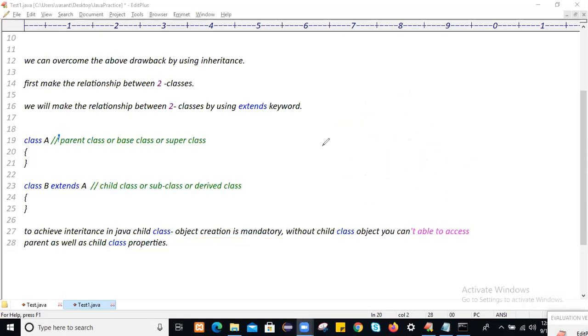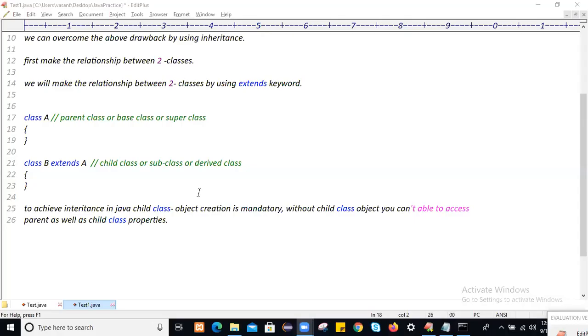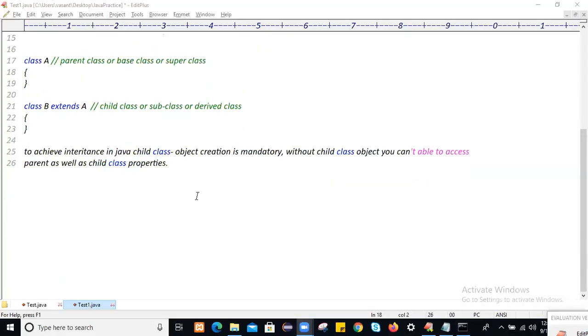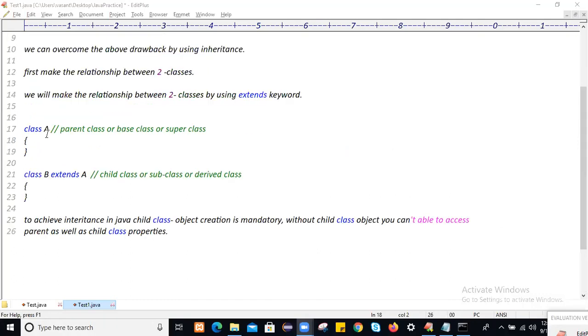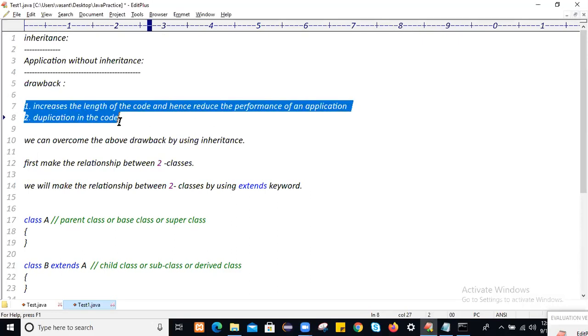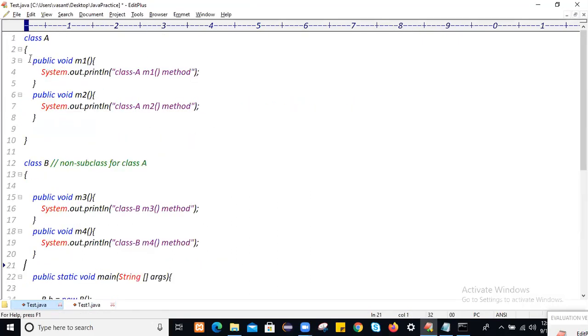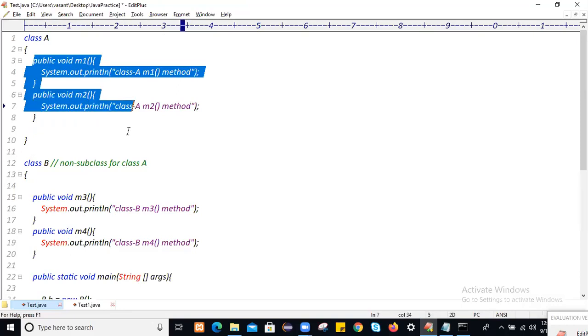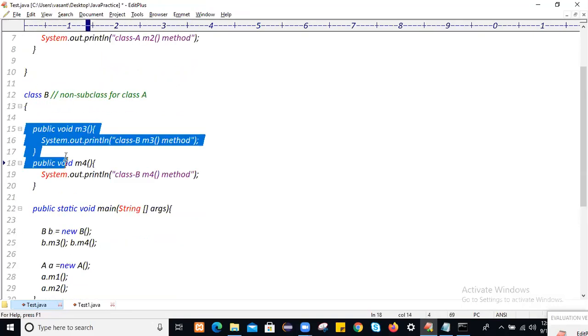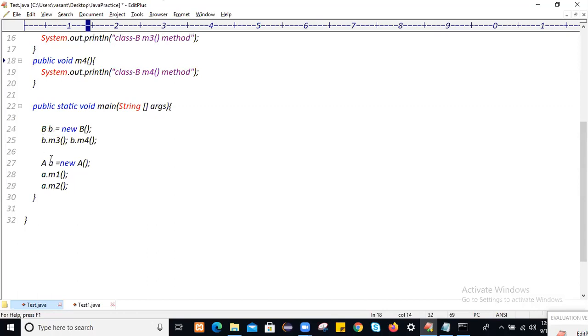Yes, let's develop the application with inheritance. If you develop an application with inheritance, what will happen and how are we going to overcome this drawback? So come to this page. This is the M1, M2 method already created. This is the M3, M4 method. It is not recommended to create the parent class object.